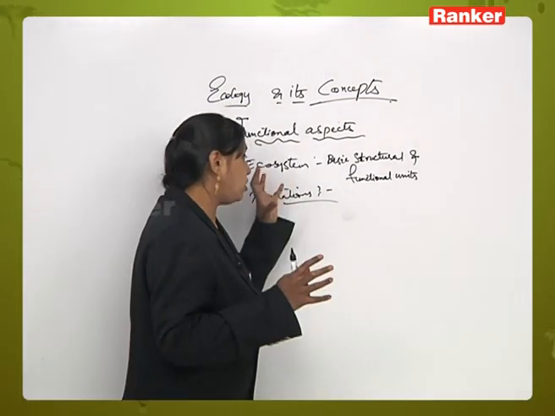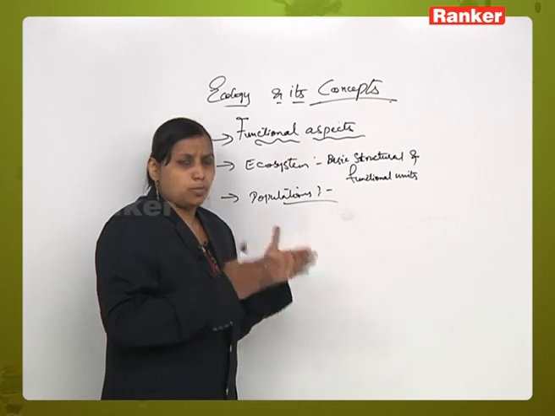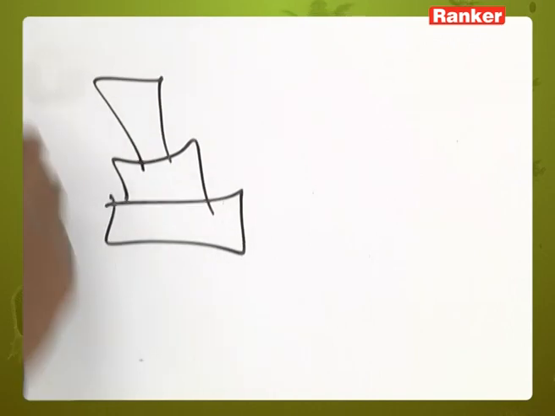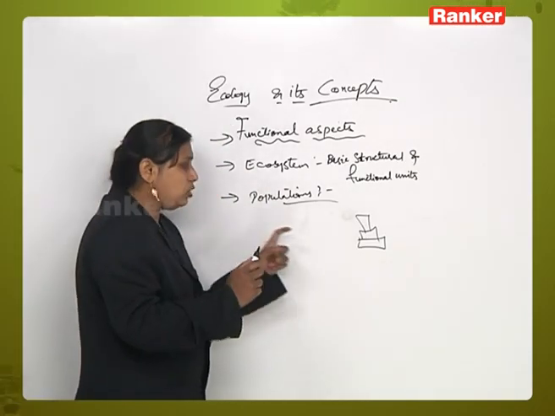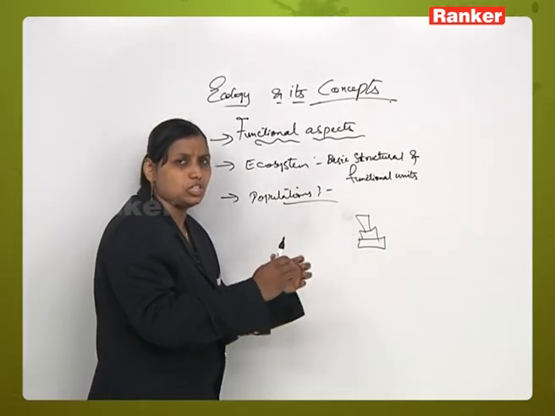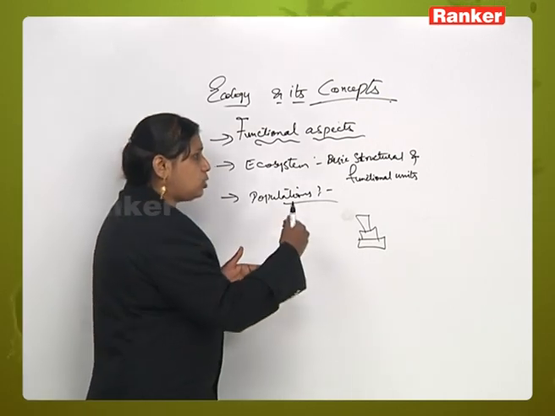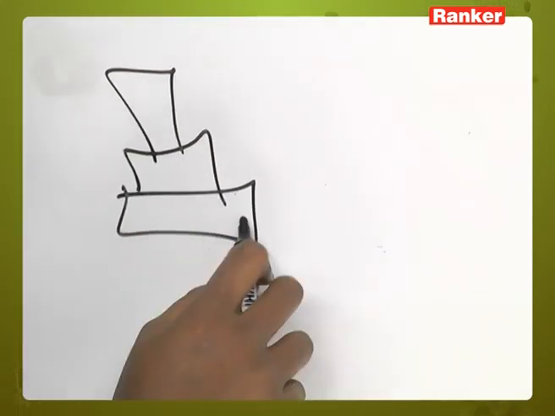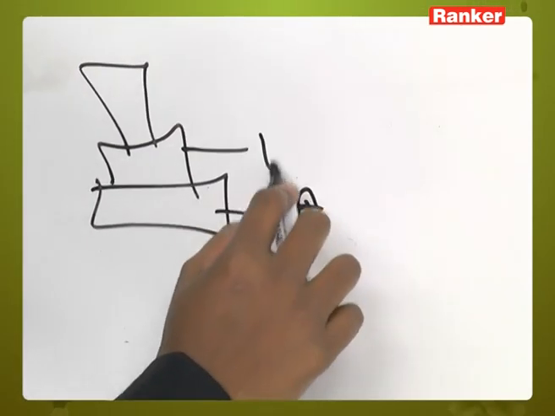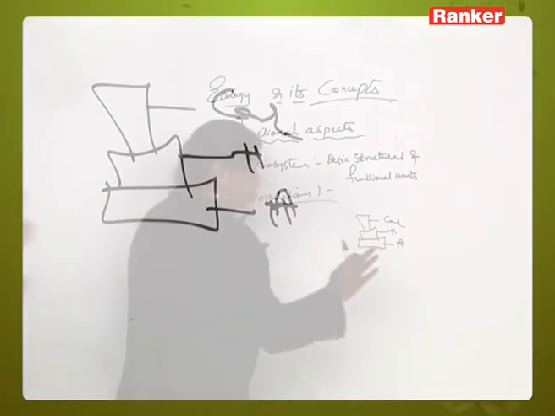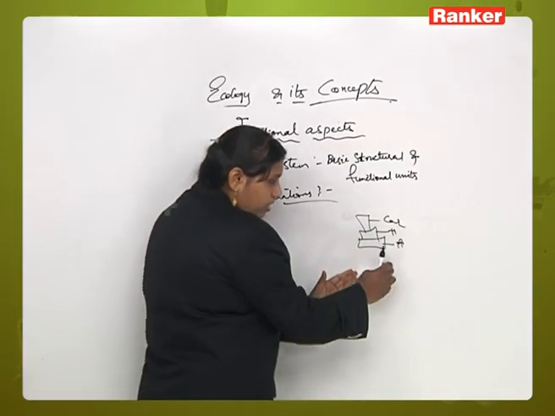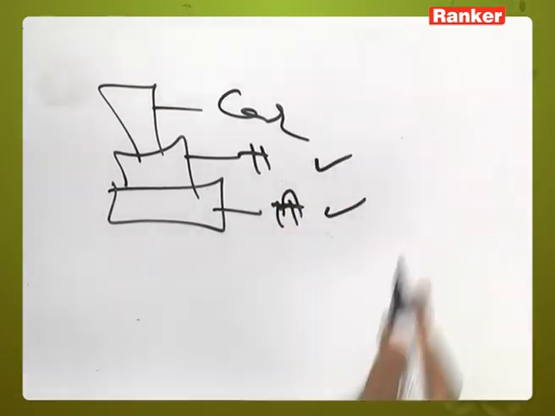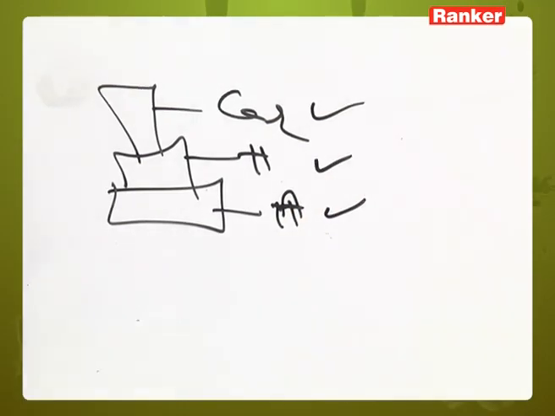Now when we are studying about ecosystem, we will talk about trophic levels, where ecological pyramids we will talk about in detail later. In each ecological pyramid, you will study that each level has a section of population situated there, which interacts. For example, there are autotrophs, heterotrophs and carnivores. If we take an example of a trophic level pyramid, autotrophs are one section of population, herbivores are one section of population, and carnivores are one section of population.